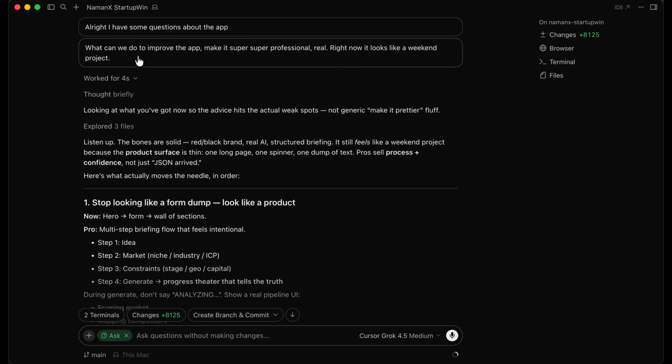And I'm going to say, what can we do to improve the app? Make it super, super professional and real. Right now, it looks like a weekend project. And so what it's saying is that, listen up, the bones are solid. All right, it still feels like a weekend project because the product surface is thin. One long page, one spinner, one dump of text. Pros sell process plus confidence, not just JSON arrived. So here's what actually moves the needle in order.